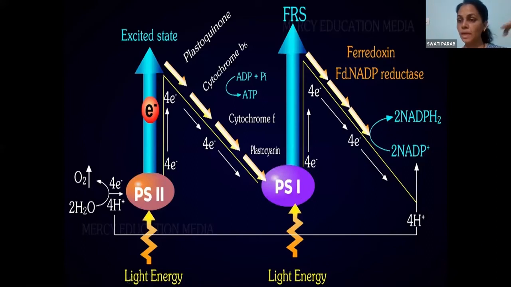And the same electrons are carried forward. PS1 is again not emitting any electrons here. The same electrons are carried by PS1 up.